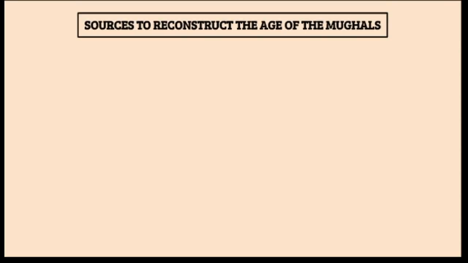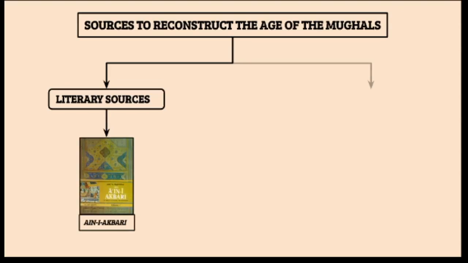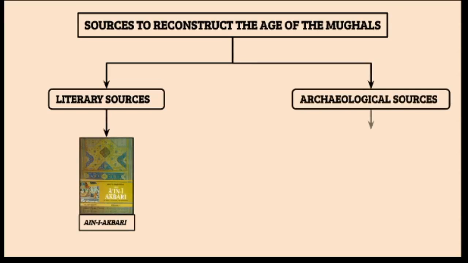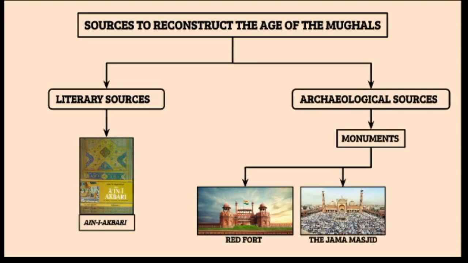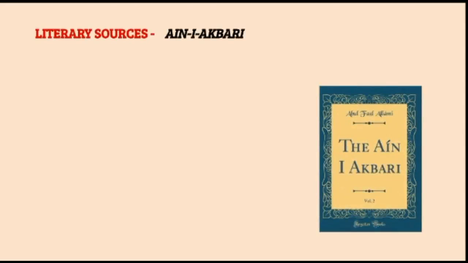The sources to reconstruct the age of the Mughals between 1526 and 1707. Under literary sources, we'll read about Akbari. Under archaeological sources, monuments, we will study about the three monuments: Red Fort, the Jama Masjid, and the Taj Mahal. Literary sources. Akbari.